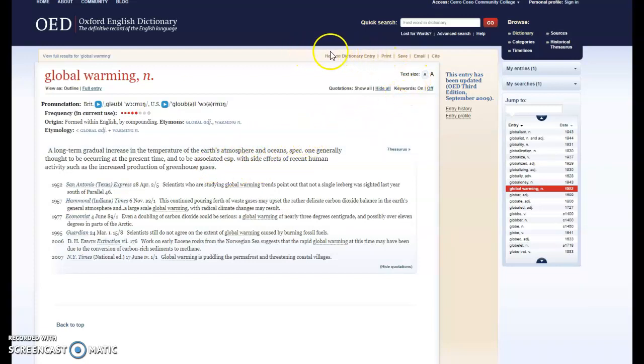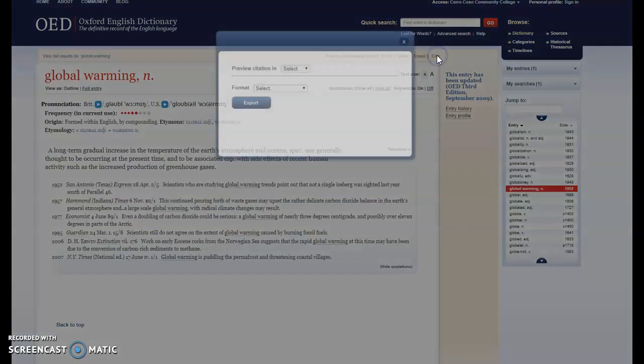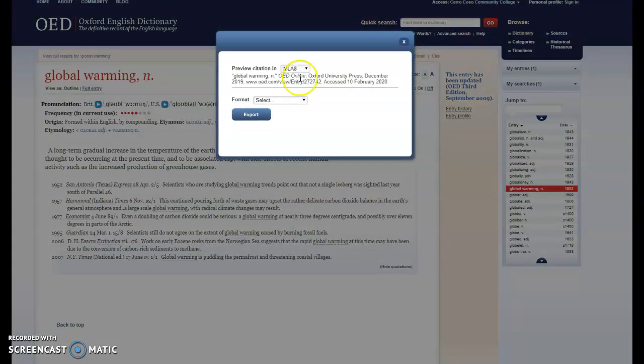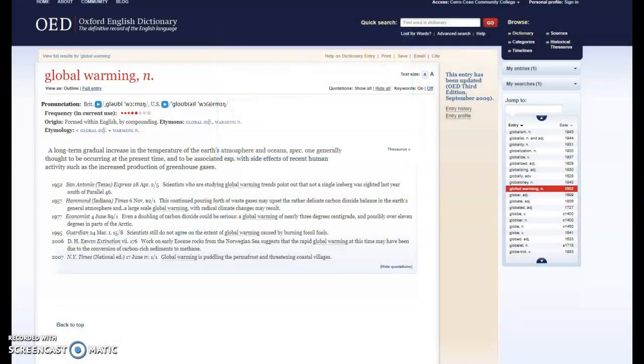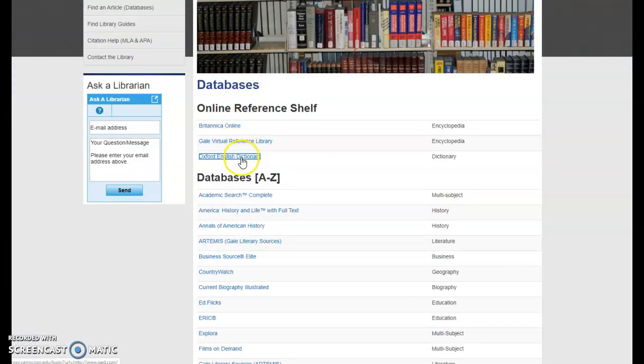And then up here is the citation tool where you can preview the selection. You always want to choose the 8th edition of MLA, and that is the citation that you would copy and paste over to your Works Cited page. That is not the in-text citation. You're going to need to look at the sample I provided to see how that is done. So that's the first database you're going to use.